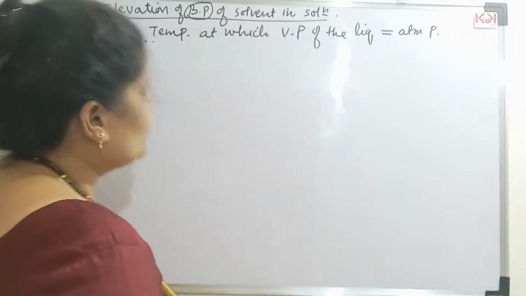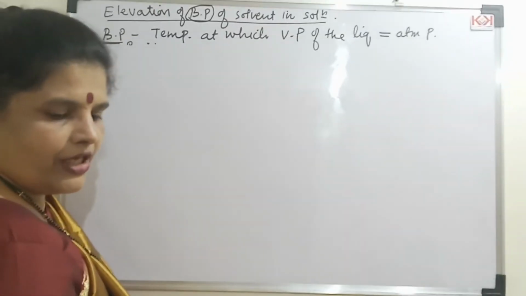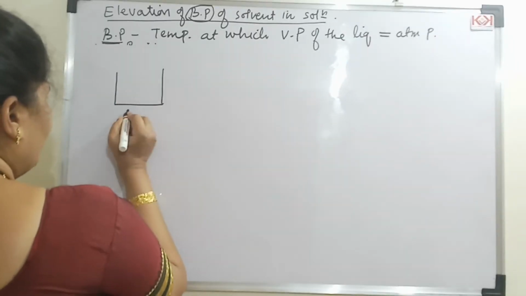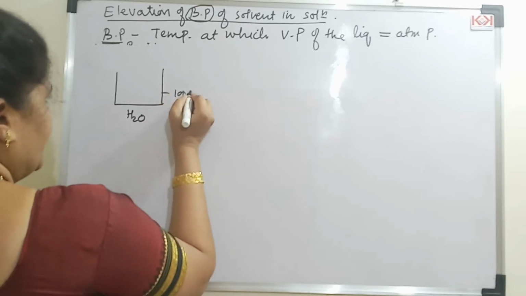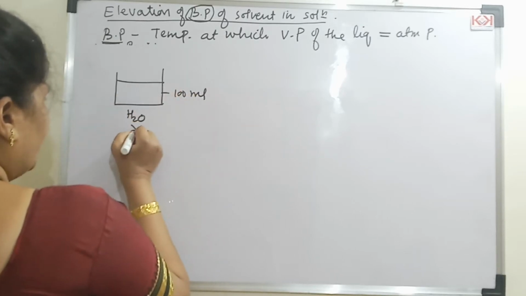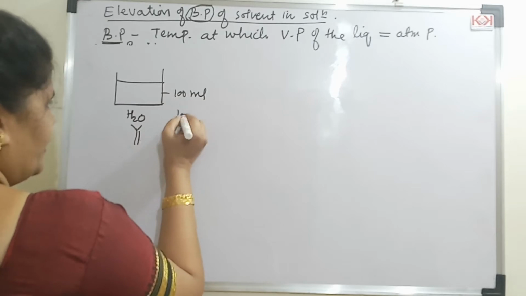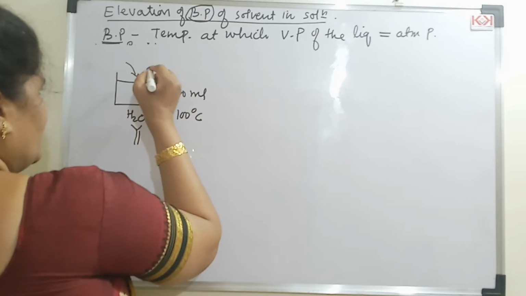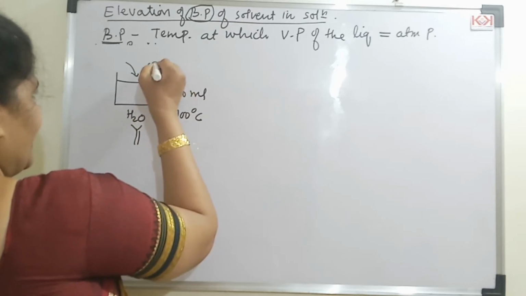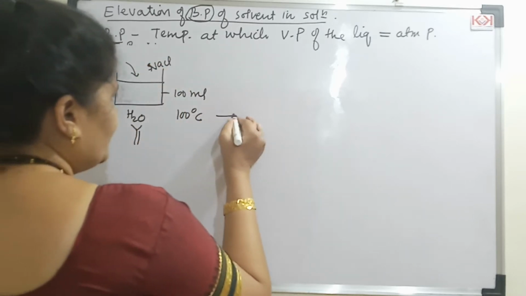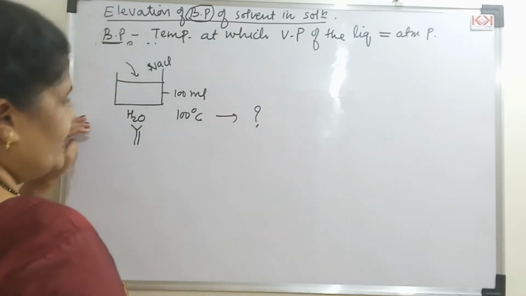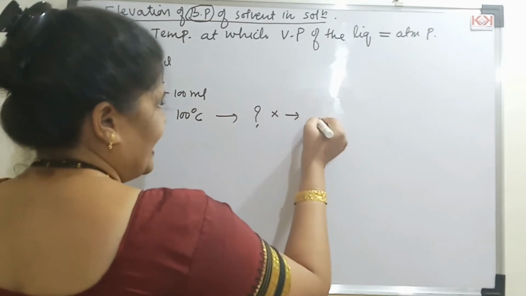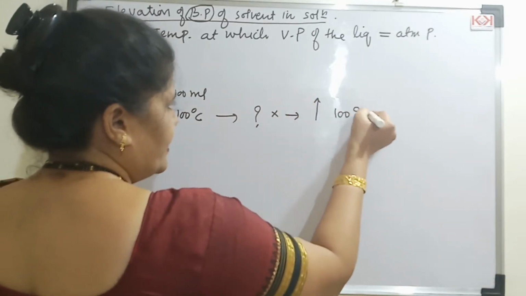Now, very important to see what is the meaning of elevation in boiling point. For that, I have taken a liquid, say for example water. I have taken 100 ml in a beaker. When I start heating this, the water which is pure, it boils at 100 degrees Celsius. Now to this water, I add a solute to make a solution. Say for example, I have added NaCl. Now the question is whether the liquid now will boil at 100 degrees Celsius. So the answer here is no, because it will boil at a higher temperature, higher than 100 degrees Celsius.